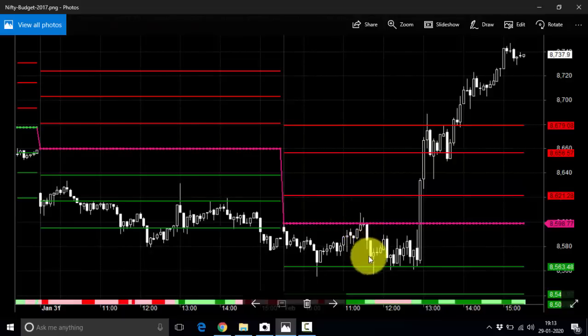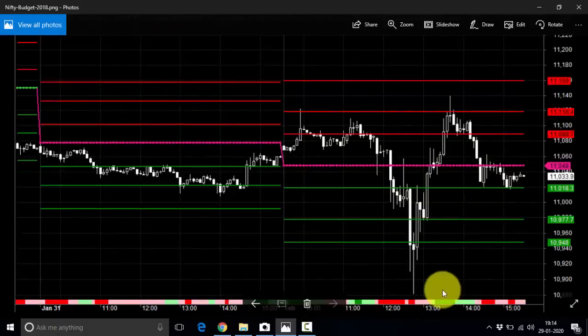From pivot we got a move till the S1, and from S1 we got a consolidation, and from S1 we got a move till pivot and R1. So once again you can see the pivot point, especially the S1 and this pivot, is very accurate on Nifty future this time too.